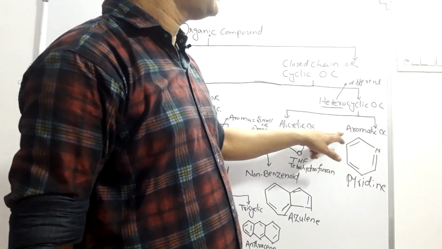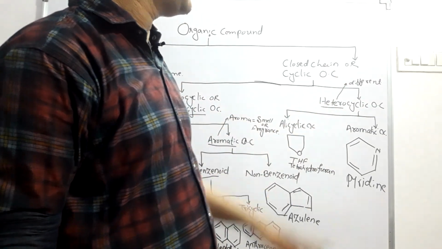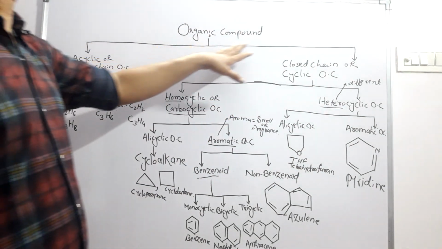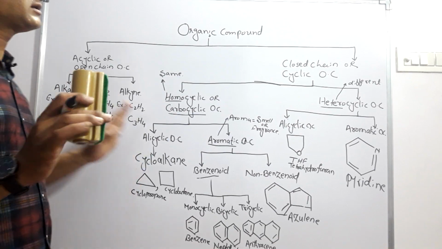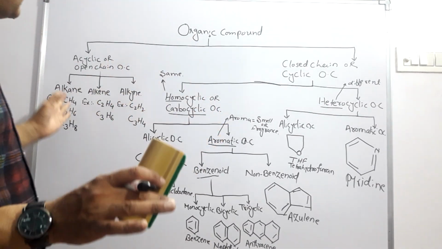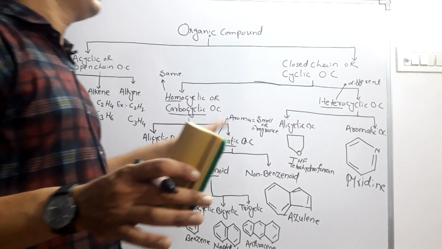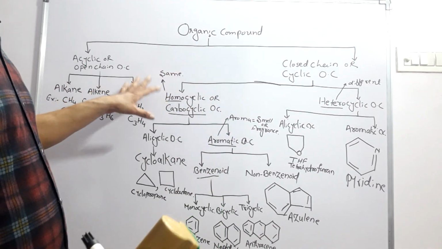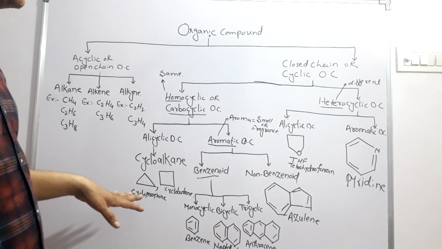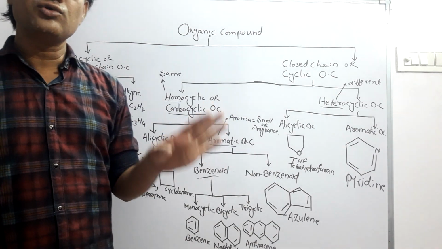But this ring is aromatic in nature, that's why it is called an aromatic heterocyclic organic compound. So this is the general classification of organic compounds. Here we discuss only the classification and nothing in detail; we don't discuss alkane, alkene, alkyne in detail, but we just see the basic classification or types of organic compounds.